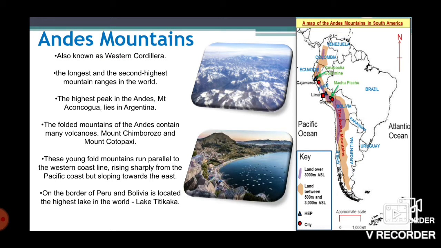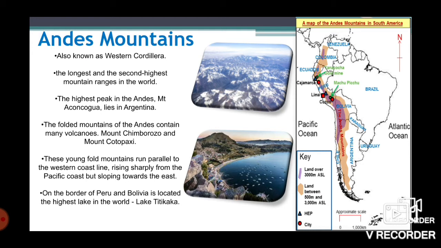These young fold mountains run parallel to the western coastline, rising sharply from the Pacific coast but sloping towards the east. The folded mountains of the Andes contain many volcanoes as this is part of the Pacific Ring of Fire. Mount Chimborazo and Mount Cotopaxi are among them.